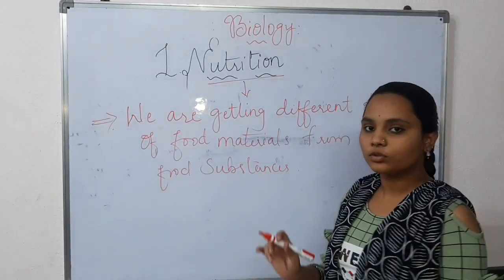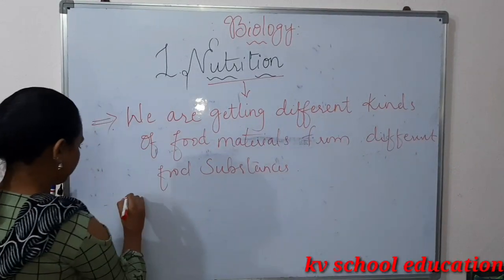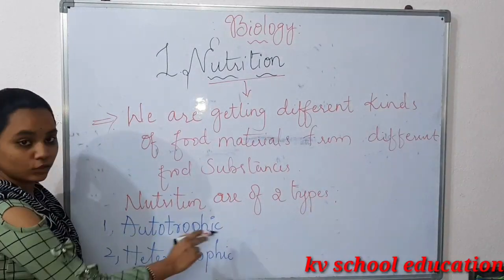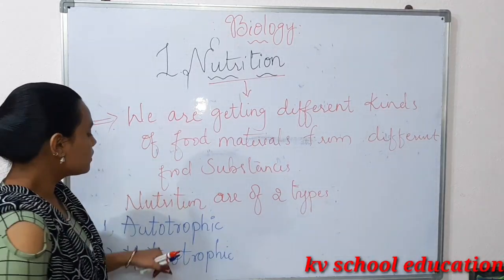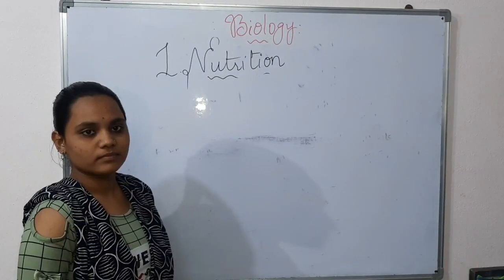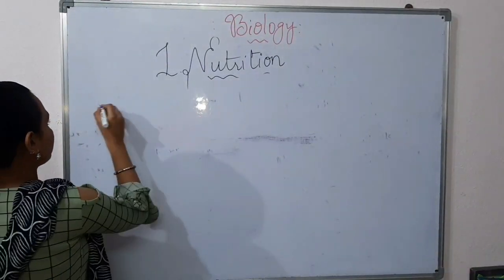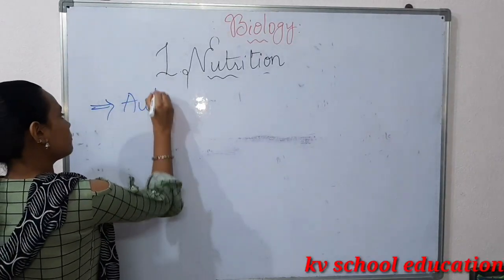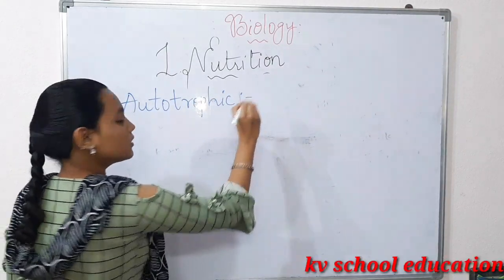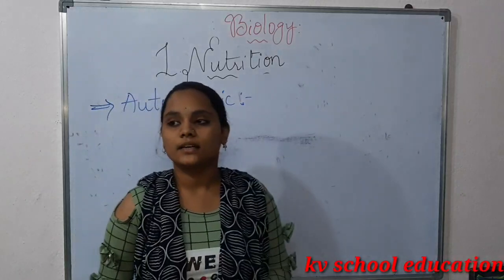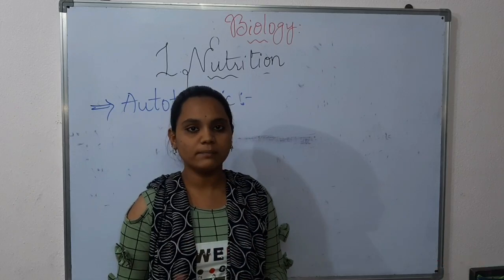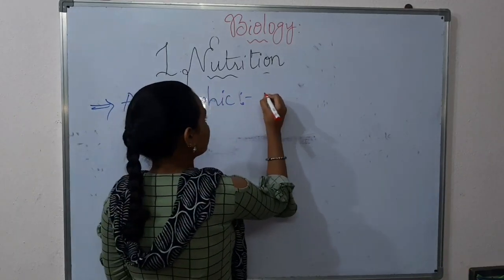Nutrition is of two types: autotrophic nutrition and heterotrophic nutrition. Let us discuss autotrophic nutrition first. Autotrophic nutrition is nothing but the organisms which come under autotrophic nutrition prepare their own food by their own processes. So write the definition.